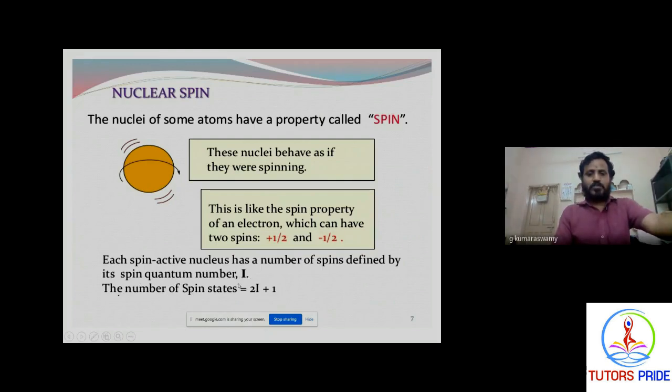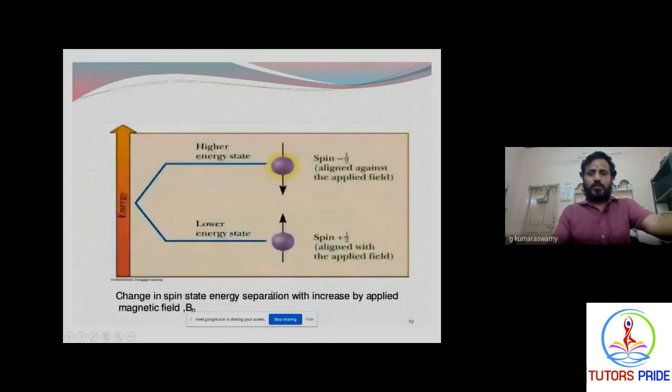The spin states can be calculated by using 2I plus 1. Based on the spins, you can apply energy on any atom. This is the spin plus half. When an external magnetic field is applied on the substance, the spinning movements can be understood. This is lower energy, this is higher energy. The alignment with the applied field is in a positive direction. Here the alignment is opposite, against the field, meaning the electron moves in a higher energy state.